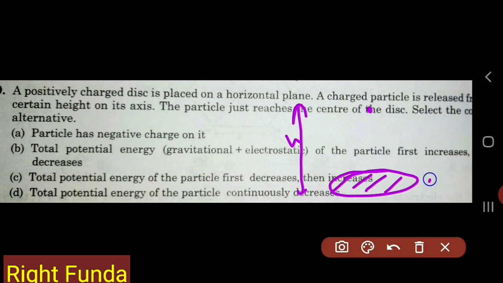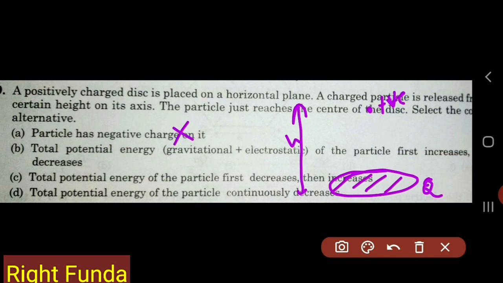If the particle Q is positive charge and the disk is negative charge, then the particle would have come accelerated downward. It would be attracted toward the disk, and gravity is also pulling downwards, so both would bring it here. It would not be a question of just being able to reach; it would come and hit with some velocity. So this cannot be negative. This has to be a positive charge particle. So this option becomes wrong.